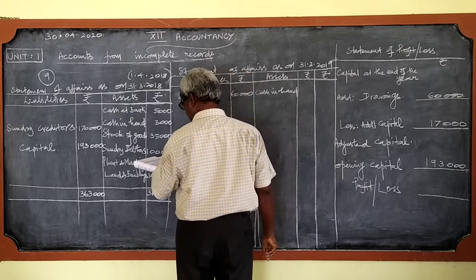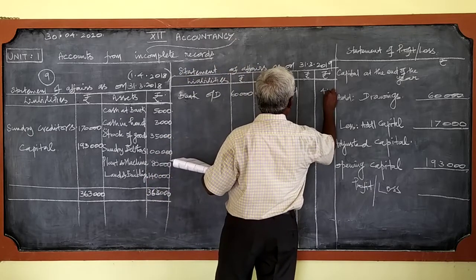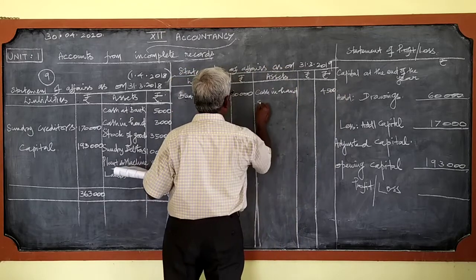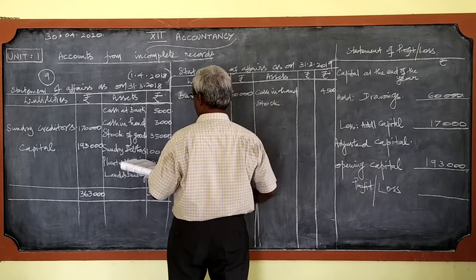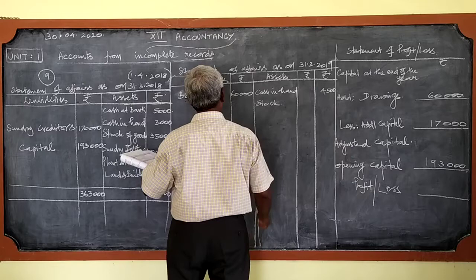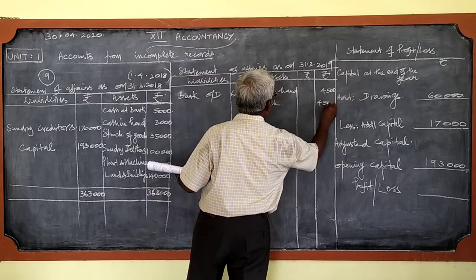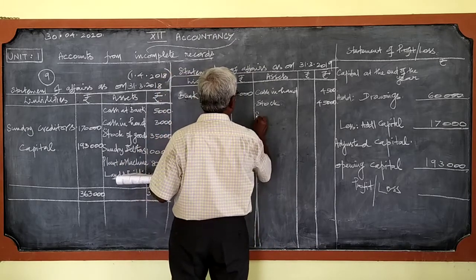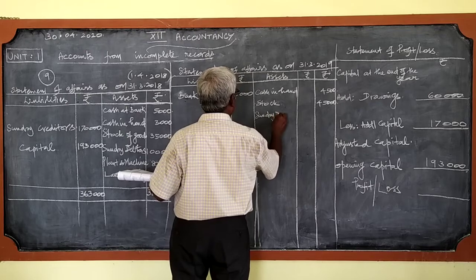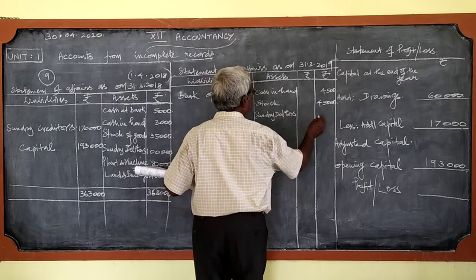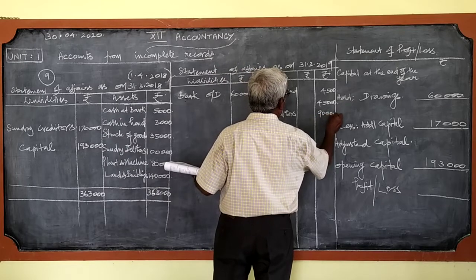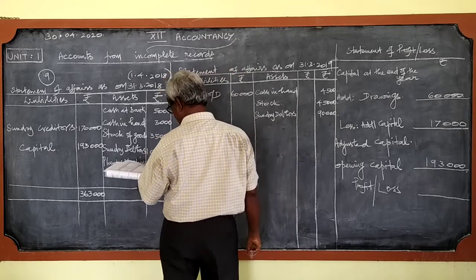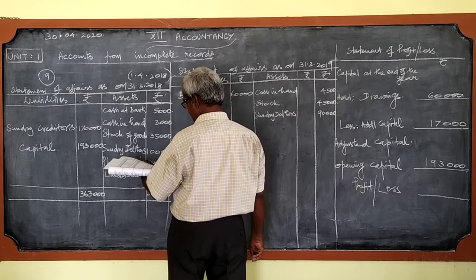And other items as usual, cash in hand 4,500, and the stock 45,000, sundry debtors 90,000.